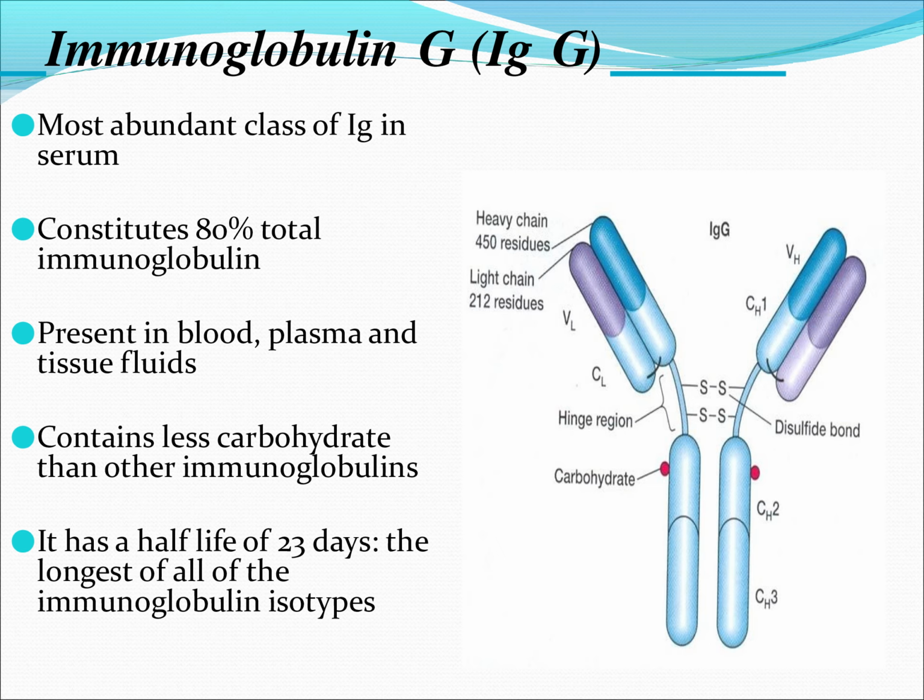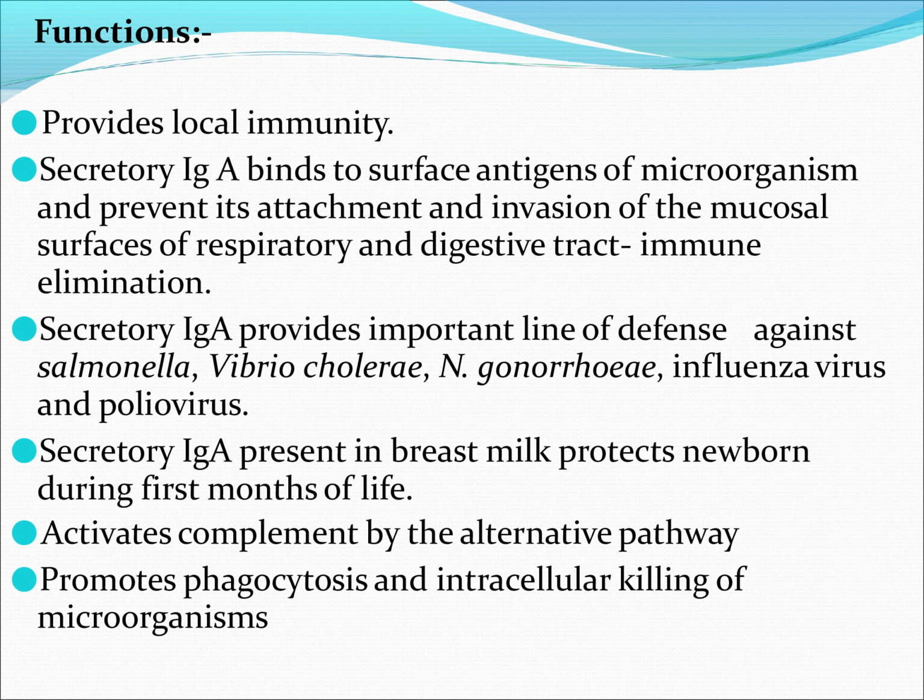Now another class of immunoglobulin is IgM. This is again an important immunoglobulin which accounts for 5 to 10% of the total serum protein, and it is a polymer of 5 monomeric units. IgA is a dimer, IgG is a monomer, and IgM is a pentamer, because 5 monomeric units of Ig are held together by disulfide bonds and the J chain, with a molecular weight of 9 lakhs to 10 lakhs.